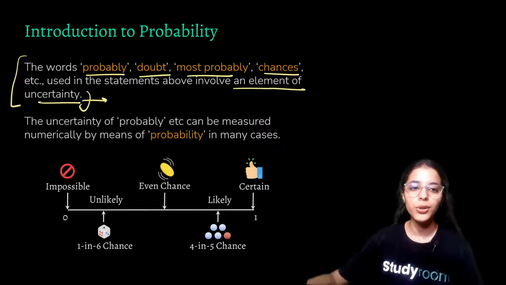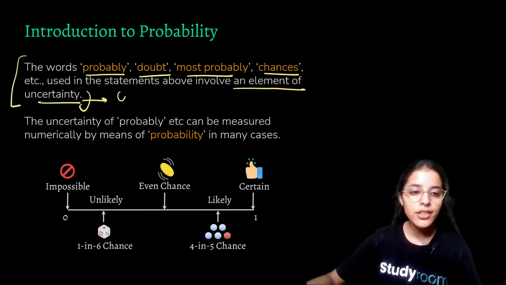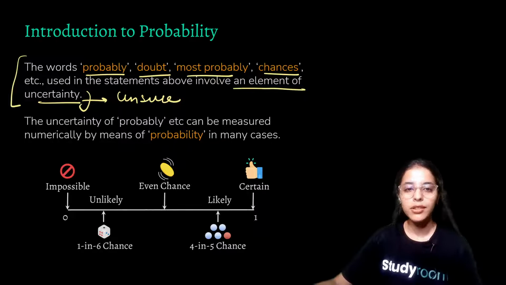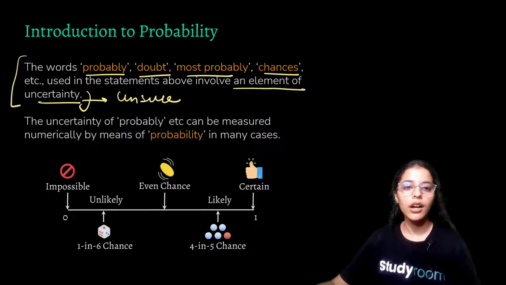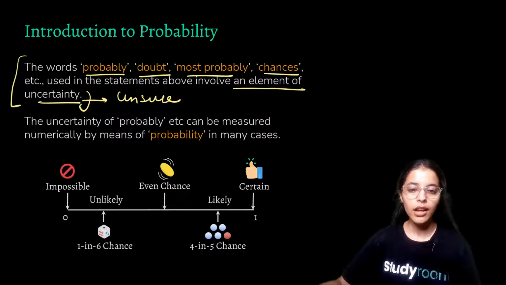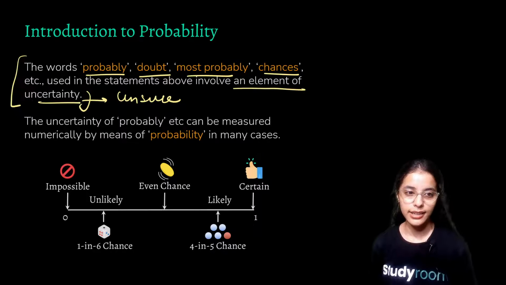As I already told you, an element of uncertainty here means that you're unsure whether these things you're saying are true, that probably it will rain today, or maybe you doubt that the person will pass a test. That means you're not sure about the thing, but you're confused, or maybe you can only predict that it may happen or it may not happen. Now, all these things have an element of uncertainty in them.